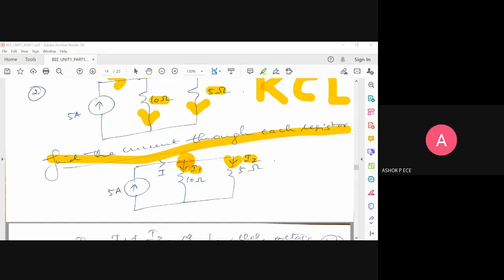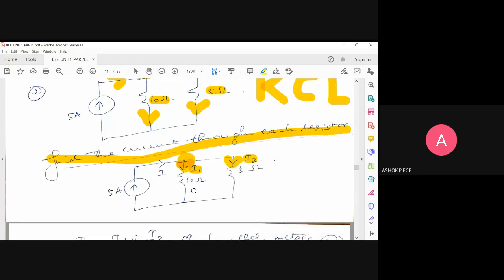Are you sure the incoming current is only 5? I will confuse you. You have to be strong in your statements. Is it only 5, or do you have one more current which is entering the node? Only 5, sir. It is only 5.